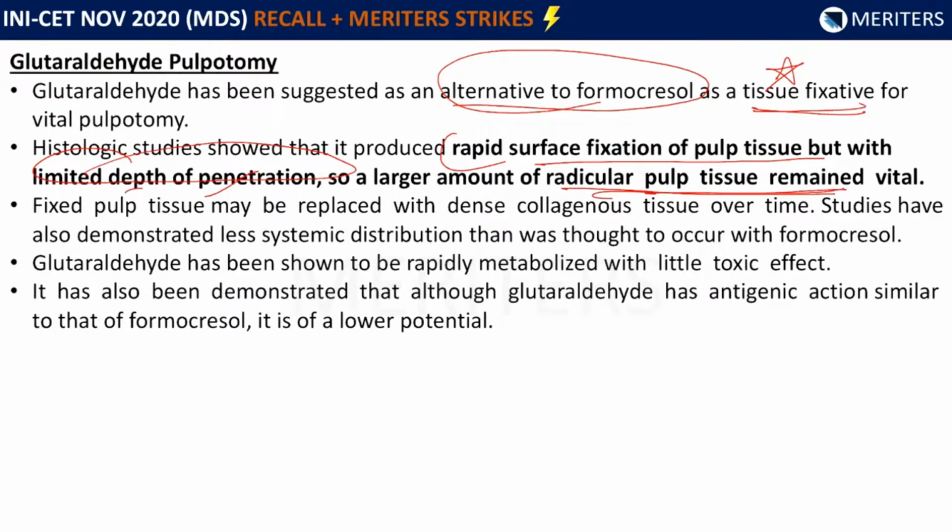Fixed pulp tissue may be replaced with dense collagenous tissue over time, and studies have also demonstrated less systemic distribution than with formocresol. So it has some advantage over formocresol. It has also been shown to metabolize rapidly with little toxic effect, and although glutaraldehyde has antigenic action similar to formocresol, that action is of lower potential.